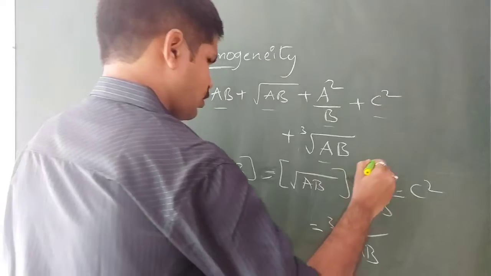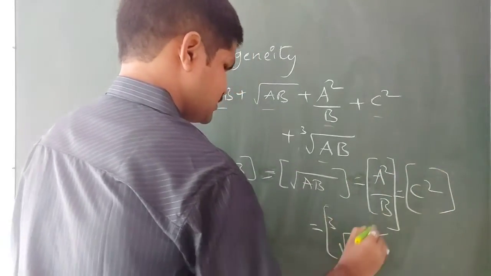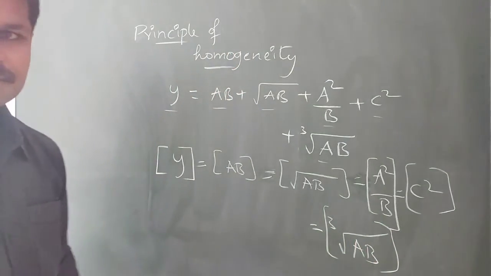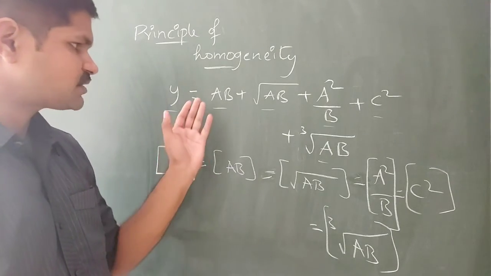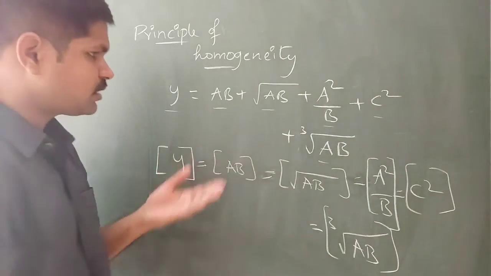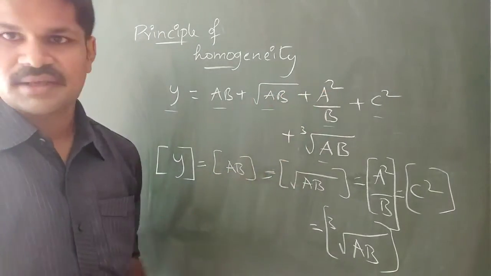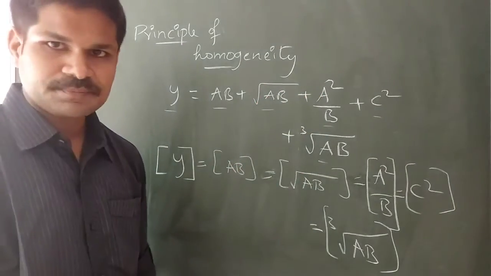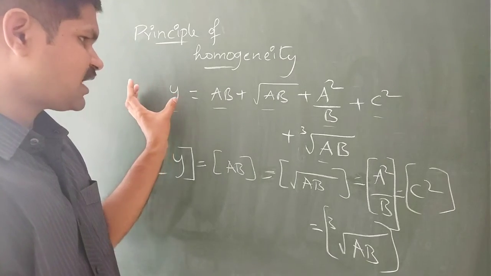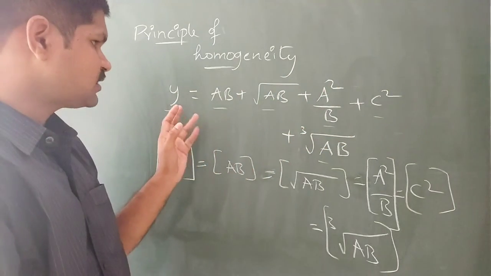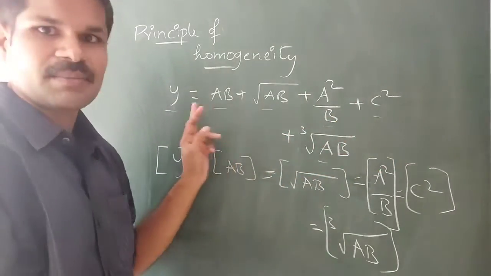So all these terms have the same dimensional formula. That means the dimensional formula of y must be equal to the dimensional formula of ab, and we can take it as cd, or c²/d, or x²/y, like that. So if a particular physical quantity has a relation like this, then all the terms which are added to each other must have the same dimensional formula.